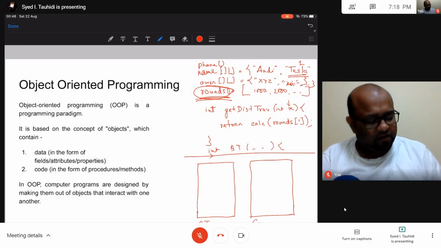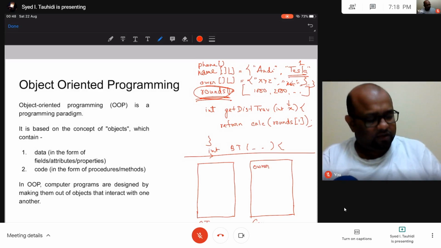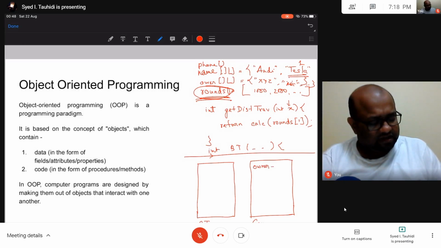Now owner would be, this array of strings, or no, sorry, would be just a string, and then rounds would be just an integer, and then get distance travel